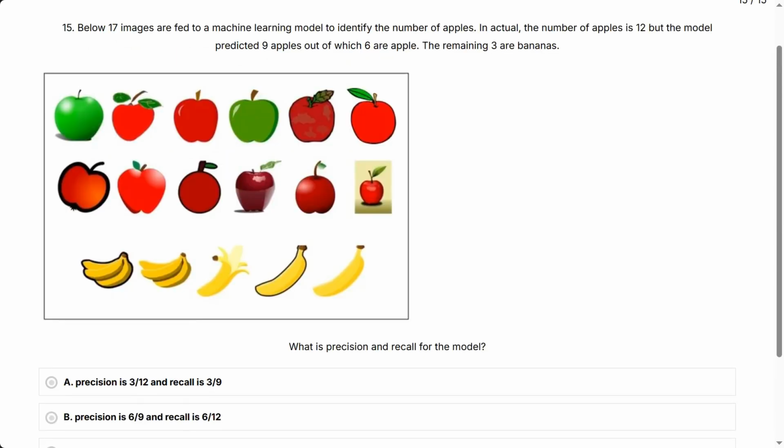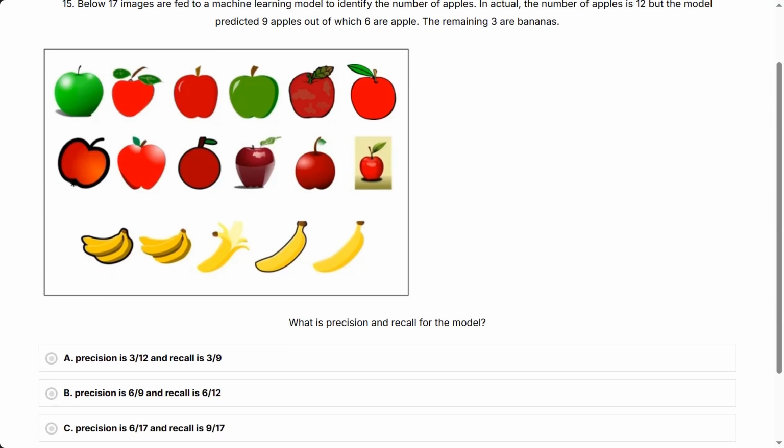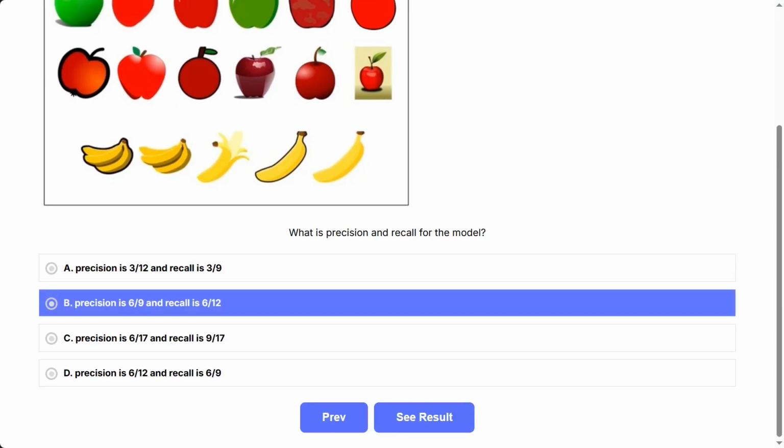This question tests your understanding of two key machine learning model evaluation metrics, precision and recall. You are given a real world image classification scenario and need to apply the correct formulas to the numbers provided. The tricky part is knowing which number goes on top and which goes on the bottom for each formula. The correct answer is B. Precision is 6/9 and recall is 6/12.